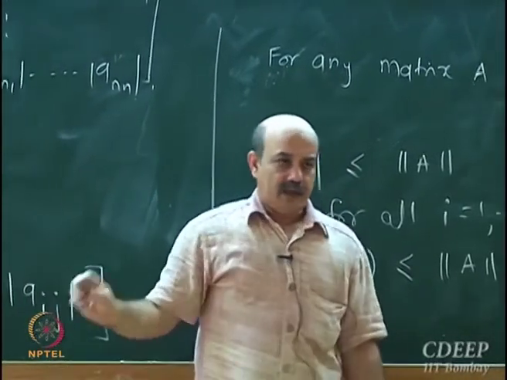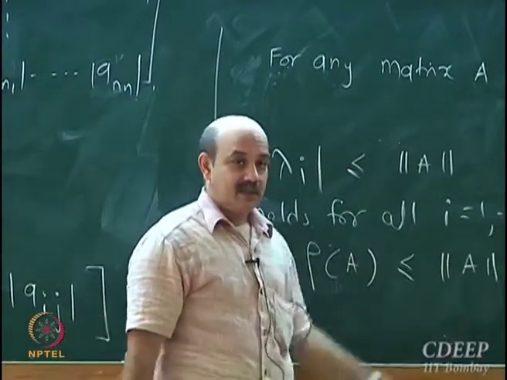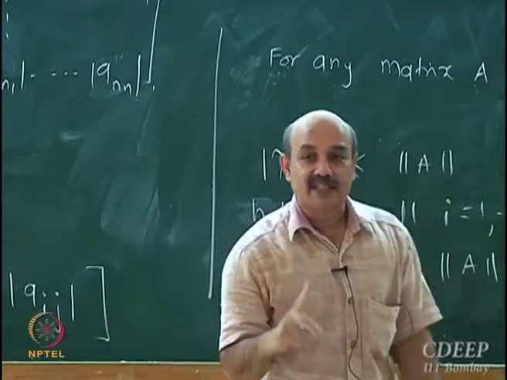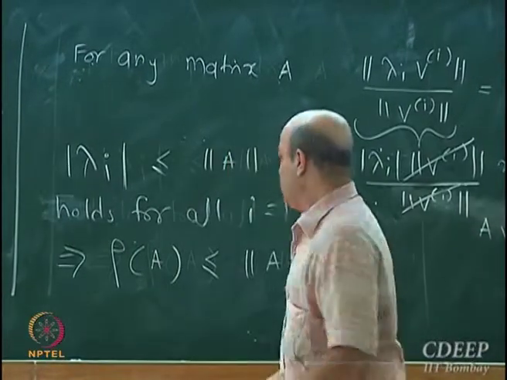And we have a very nice relationship here. Now, how am I going to exploit this? I am going to use this relationship to come up with sufficient conditions for convergence. Is this all right?